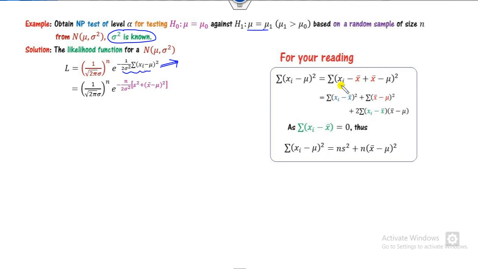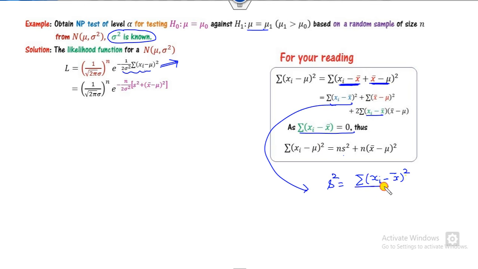You can simply add and subtract here. You can take this as my a, this as my b, (a plus b) whole square. This value is obviously 0, so you can see this value here. How can you do that? I know that this value is the summation of xi divided by n, so I can say this is the n x bar square. I can substitute this value here.